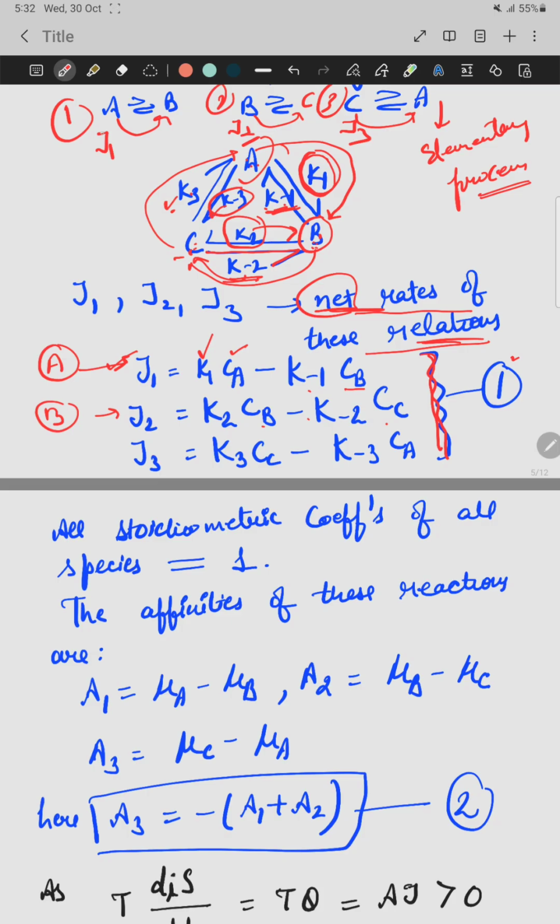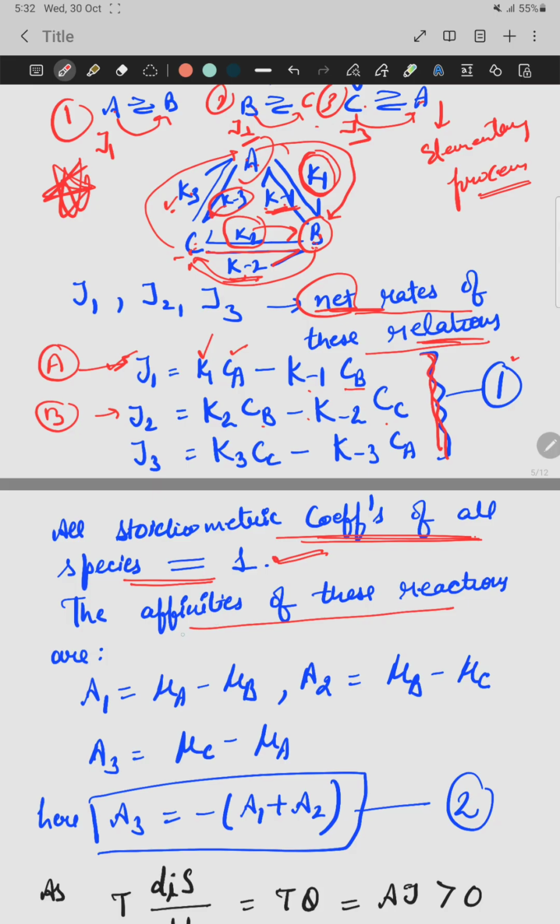As you can see, in these elementary processes A to B, B to C, C to A, A is the reactant, B is the first product, and C is the second product. For everyone we take the coefficients as 1. So we suppose that in this process all the stoichiometric coefficients of all the species are 1.